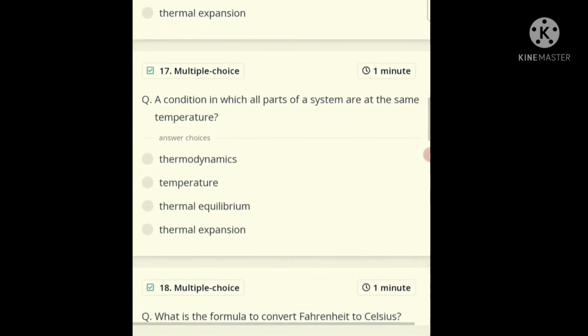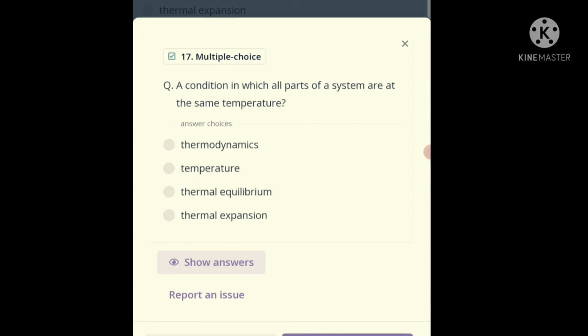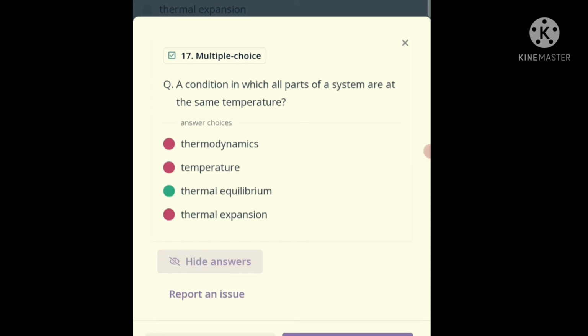Now question number 17. A condition in which all parts of a system are at the same temperature is known as thermodynamics, temperature, thermal equilibrium or thermal expansion. And the correct answer is thermal equilibrium.